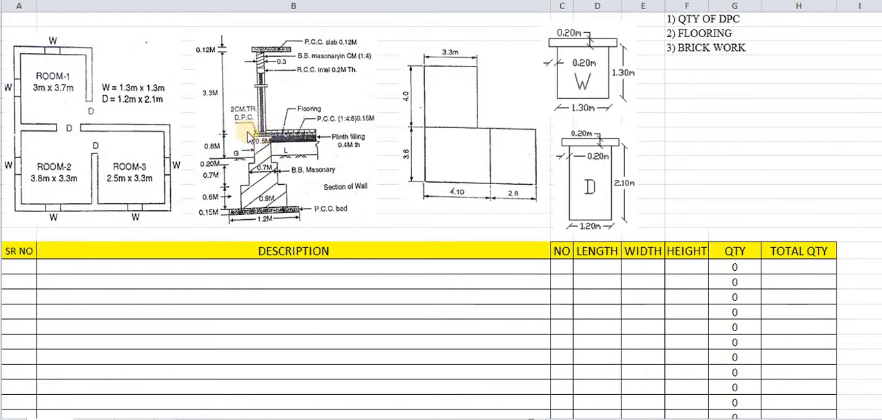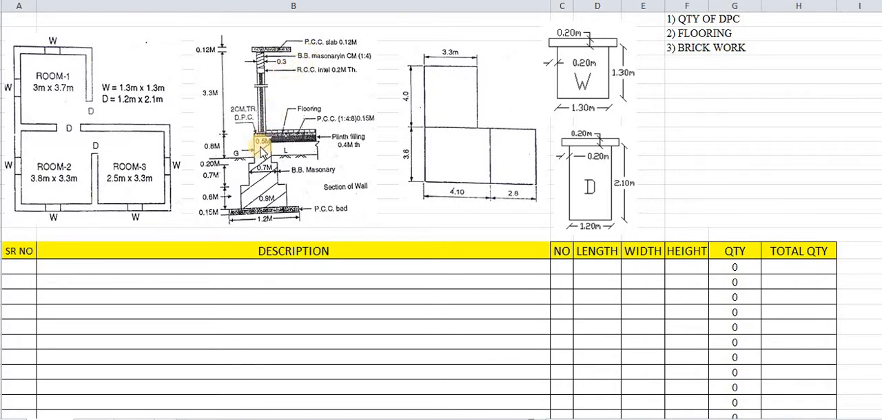What is the width of DPC? The DPC width has been given as 0.5 meters. What about the width of brickworks? The brickwork has been mentioned as BB masonry in cement mortar 1:4. The vertical double line indicates the brickwork. What about the thickness? This dimension has been mentioned as 0.3, so 0.3 is the thickness of the brickworks.